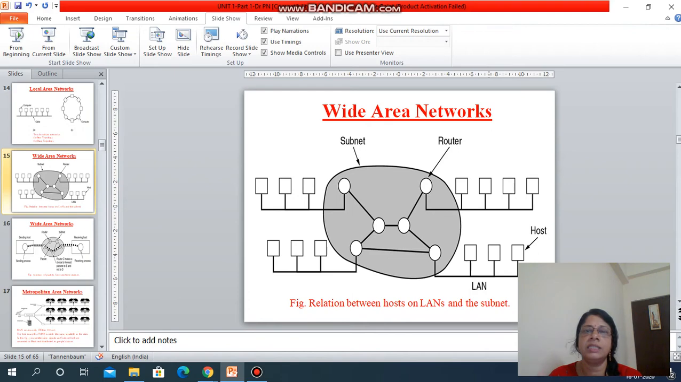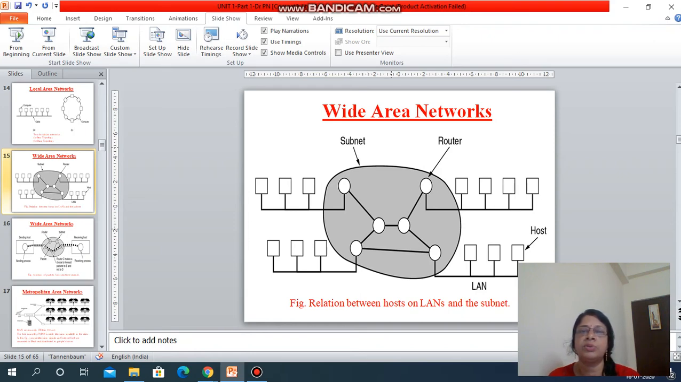You see, this is the example of wide area networking. You see here it is one LAN here, one LAN here, one LAN here, one LAN also is here. So there are four LANs. These four LANs are connected through a subnet, and inside the subnet many routers and switches are there. So what is the meaning of subnet?